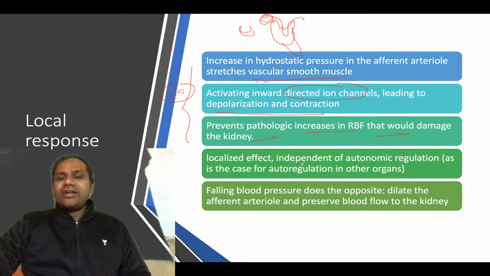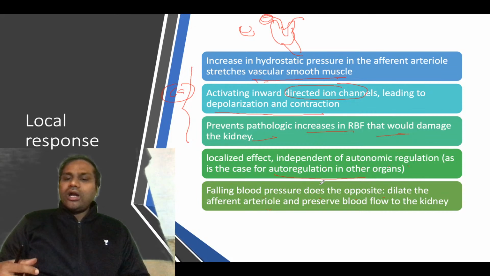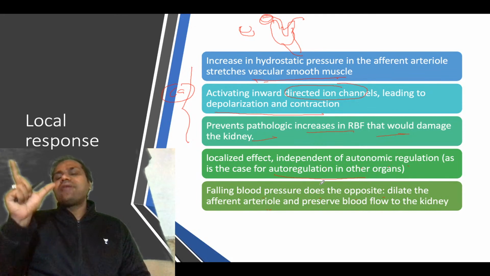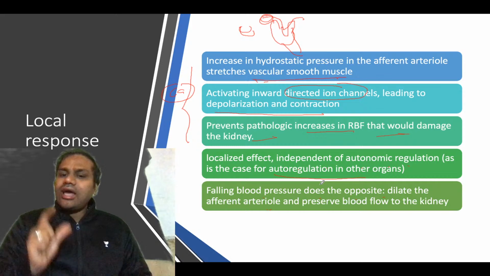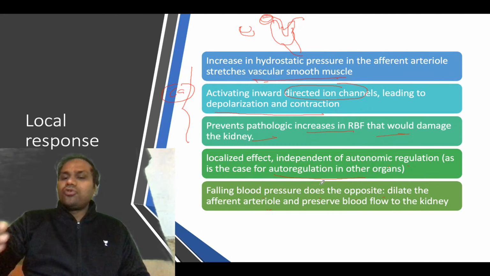Now this is a localized effect independent of autonomic regulation, as in autoregulation in other organs. Falling blood pressure does the opposite: it dilates the afferent arteriole. So when the blood pressure has reduced significantly, what happens there? There will be dilation of the afferent arteriole, and that dilation will preserve the blood flow to the kidney.